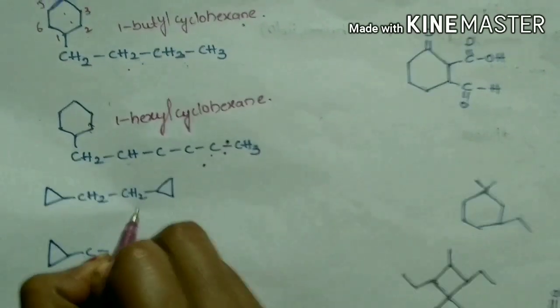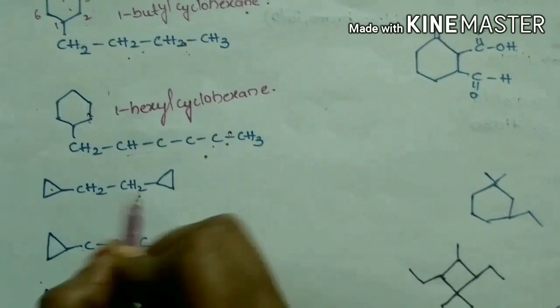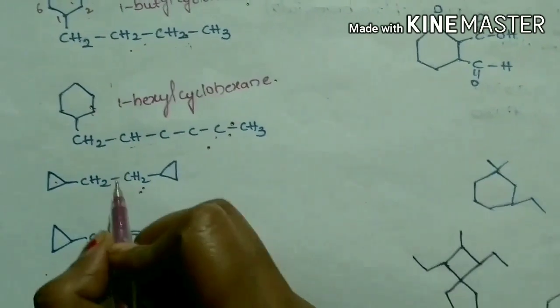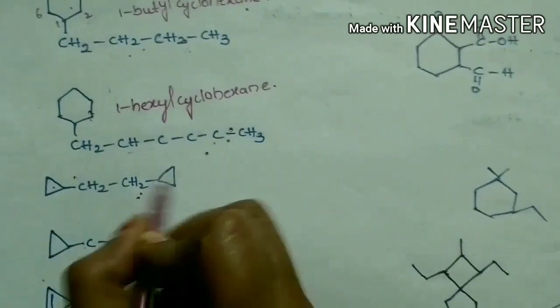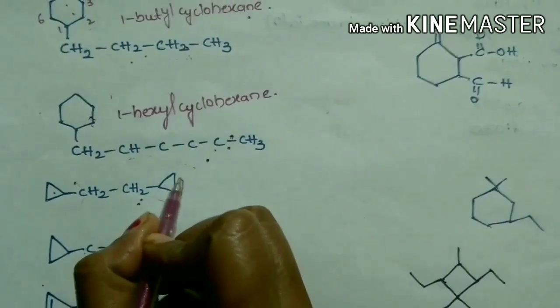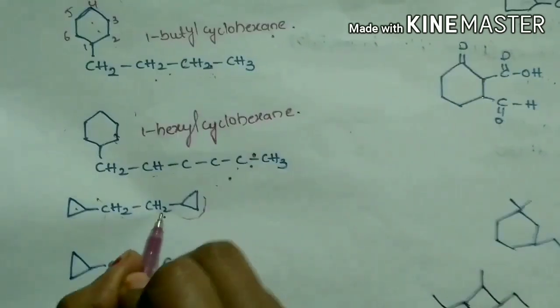In this compound, the open chain is substituted with 2 cyclic rings. When this situation occurs, we must take these cyclic rings as substituents, and this has the main chain.